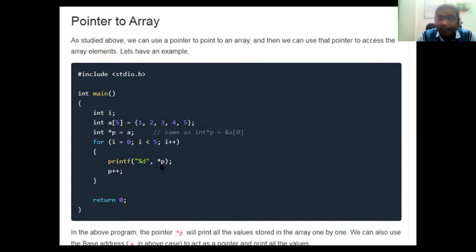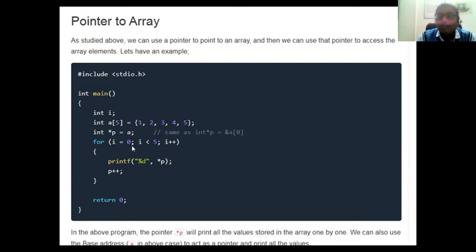If we had written only p, it would be the address stored in p. But since you have written * as a prefix of p, that means *p, the value at the address in p will be printed by that statement.